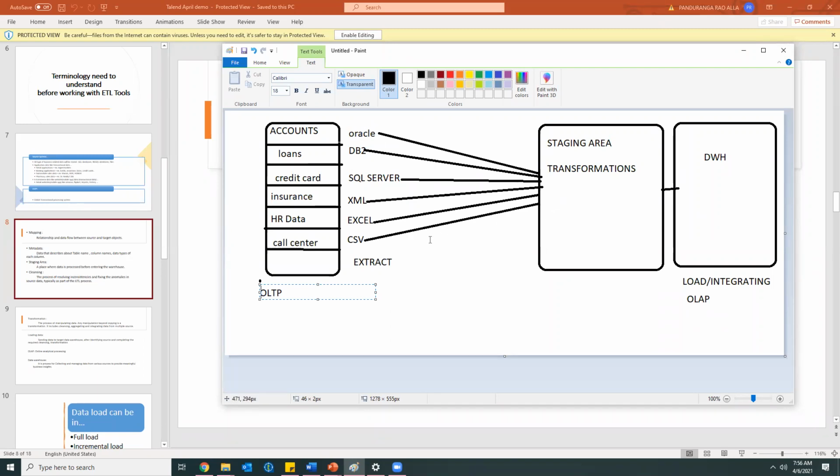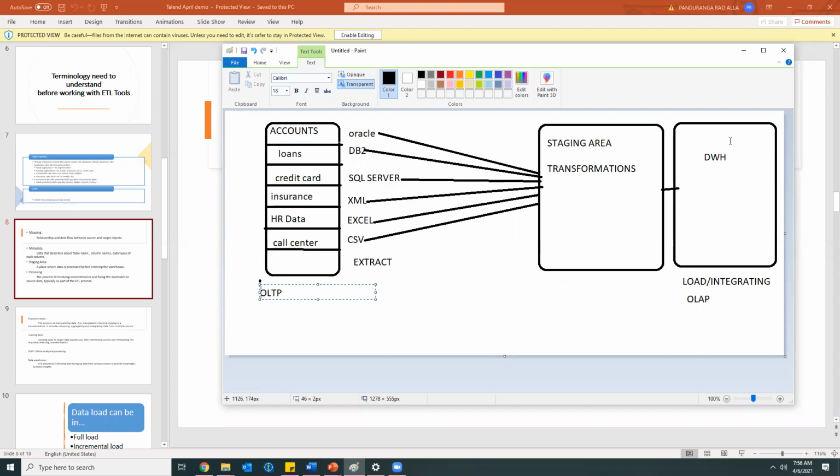One thing to remember is whatever the database we have for the OLTP and for the OLAP, all will be the same kind. Finally, the data warehouse also will be either an Oracle related data warehouse, or a DB2 data warehouse, or a SQL Server data warehouse.